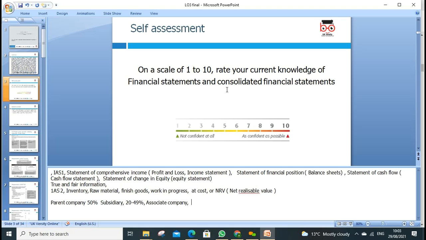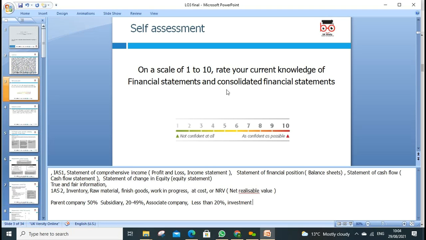If you have less than 20% of shares in another company, it means you have a simple investment. We can't call it an associate or subsidiary. So this is a simple investment. Okay, so that's the treatment.